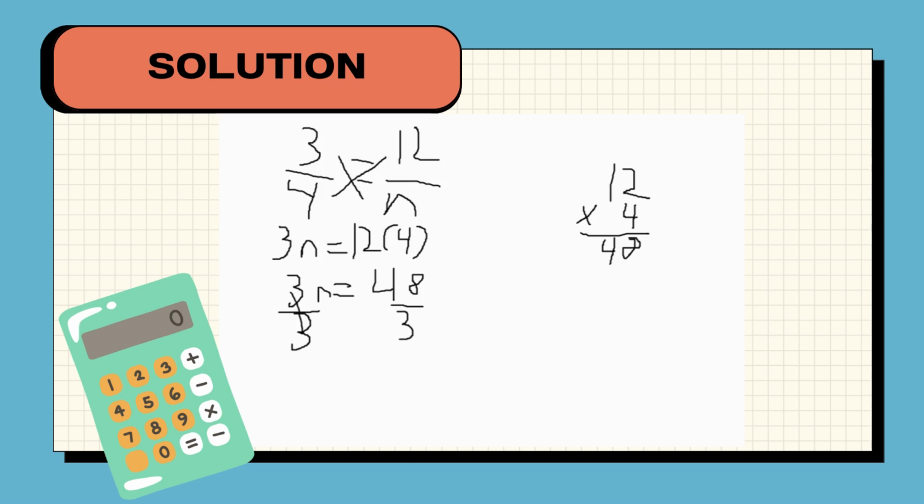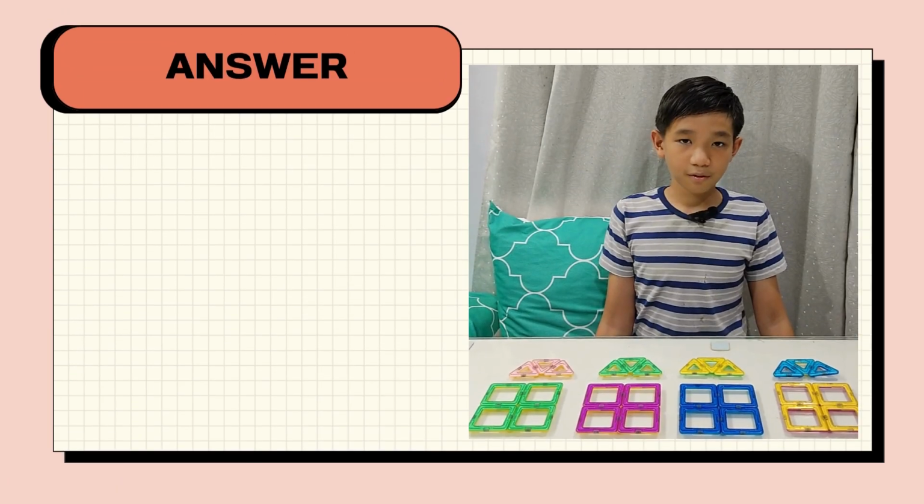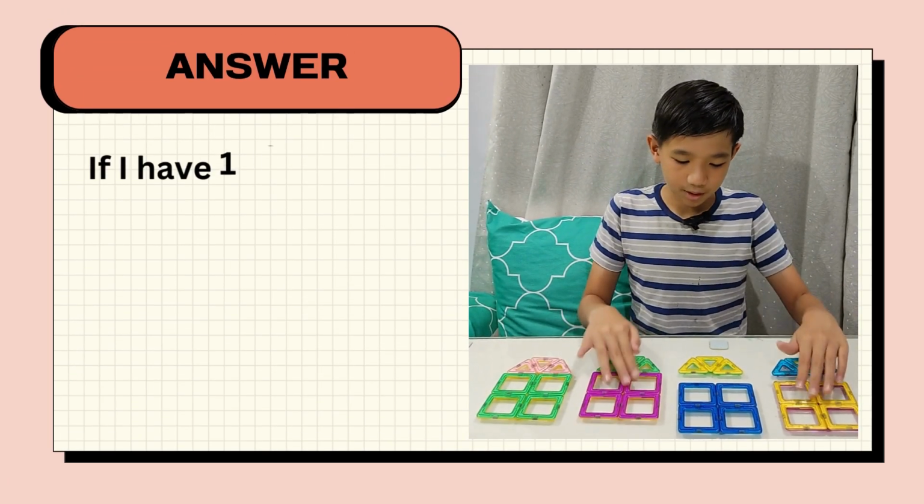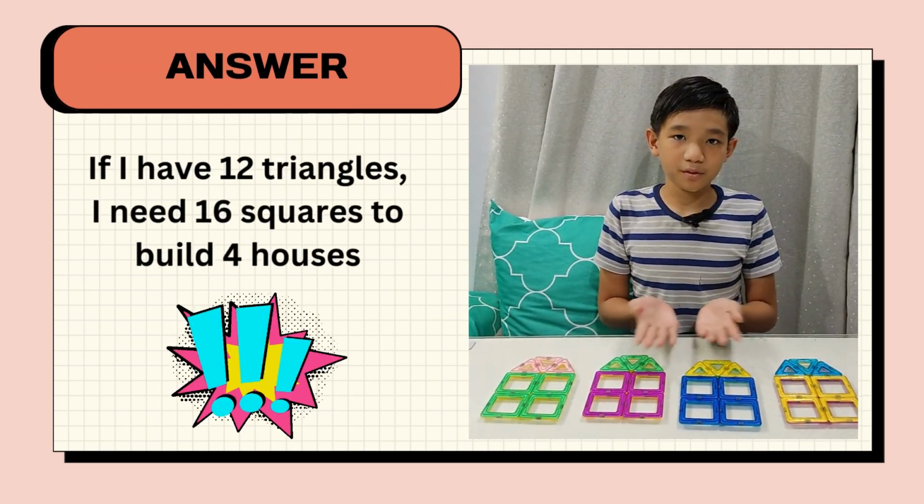Then 3n divided by 3 equals n. 48 divided by 3 is 16. So n equals 16. Therefore, I need 16 squares to build 4 houses.